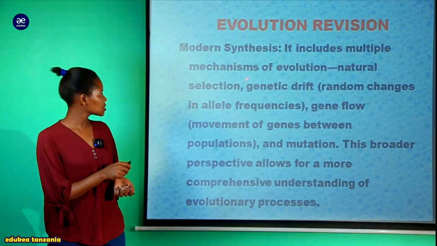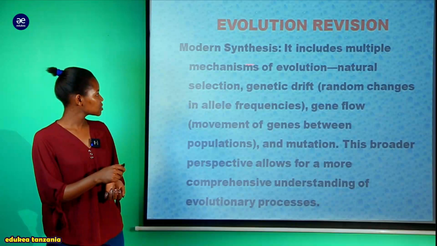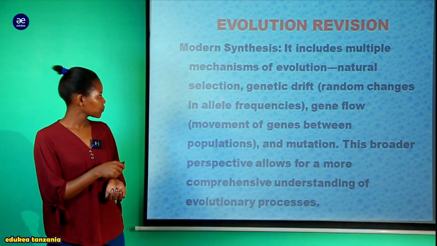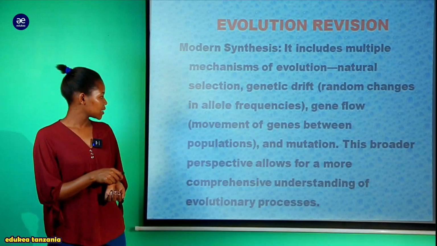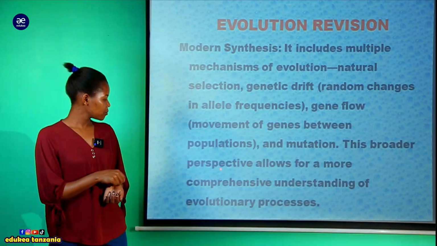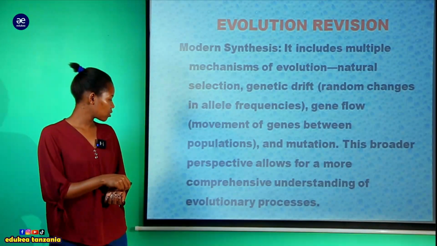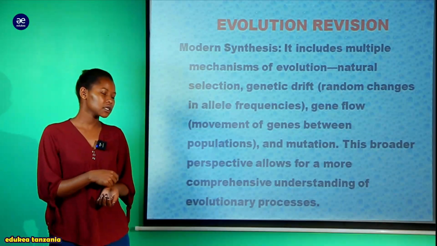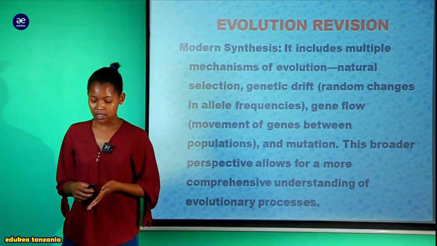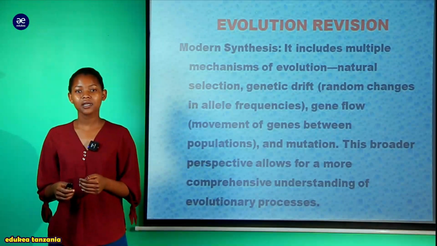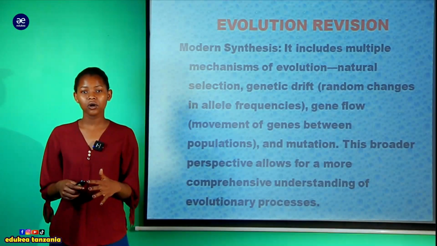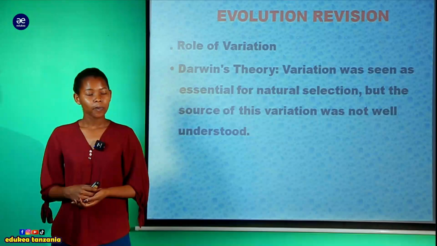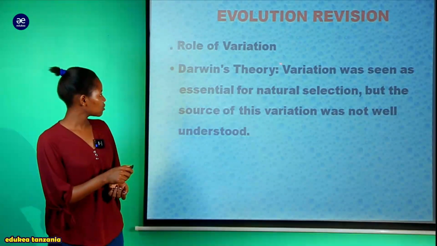But the modern synthesis theory includes multiple mechanisms of evolution: natural selection, genetic drift, gene flow, as well as mutation. This broader perspective allows for a more comprehensive understanding of the evolutionary process. So the modern synthesis theory provided a broader understanding of the evolutionary process since it involves all four forces of evolution. Again, we are going to look at the role of variation.